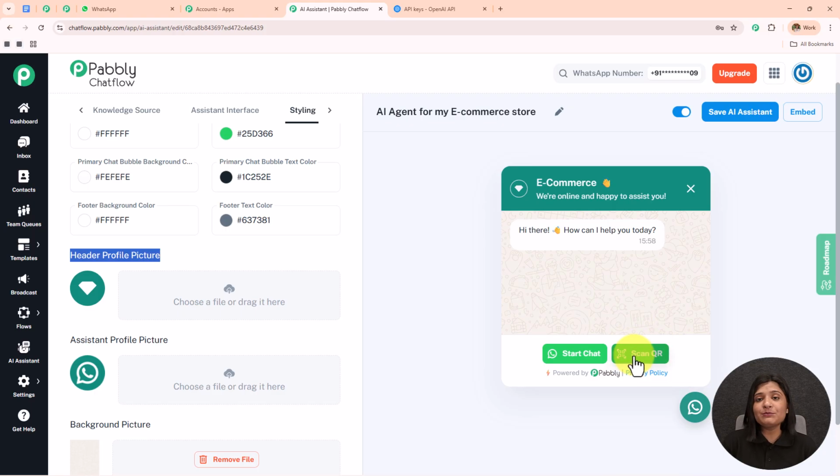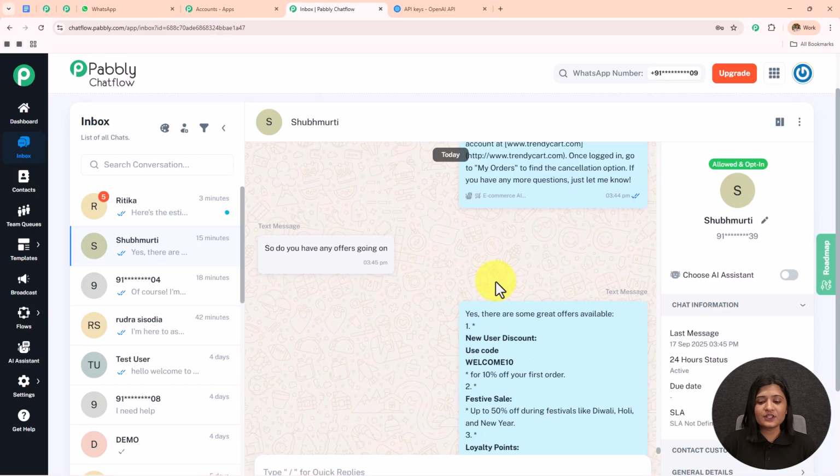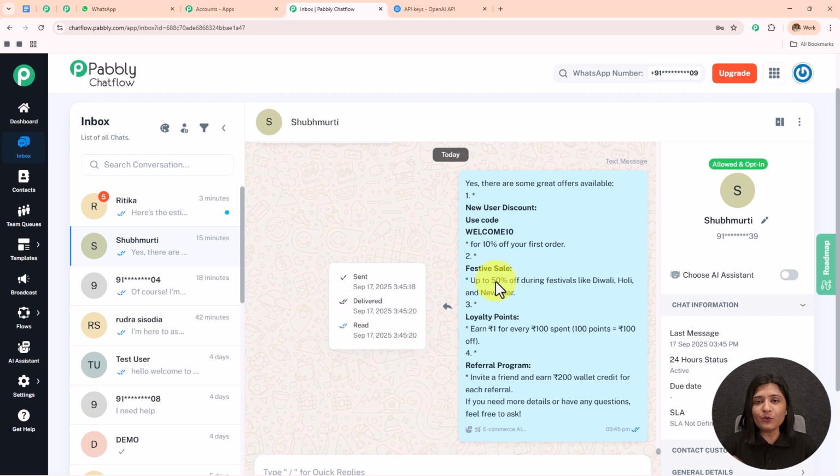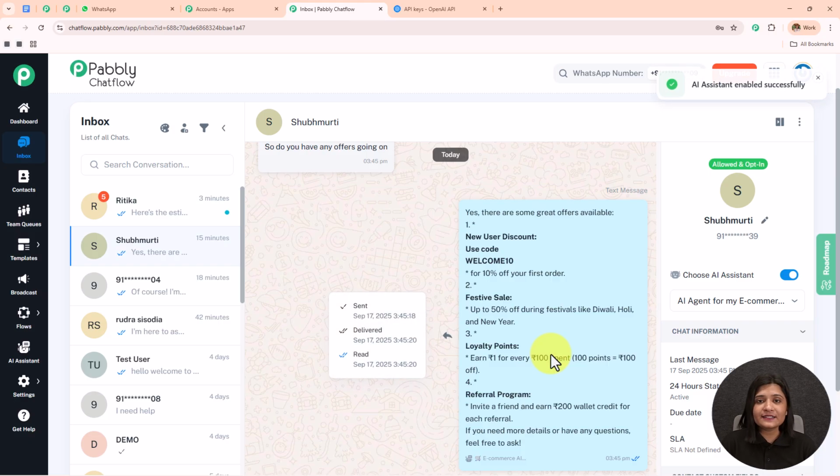Now there is a very important thing which we want to learn. Now over here I have saved this AI assistant. Now on the left hand side where we can see all these options, I am going to open this inbox. So this was my chat. Now if you want to activate this AI agent on a particular chat, what you have to do is simply open that chat, choose AI assistant, toggle on this button, select the AI assistant and then save this, and that AI assistant will be available or active on this particular chat. But doing this for specific chats one by one is a very illogical way.